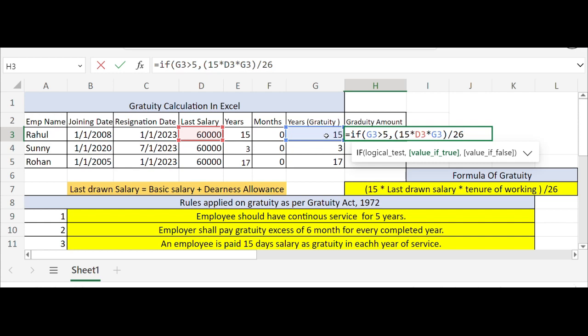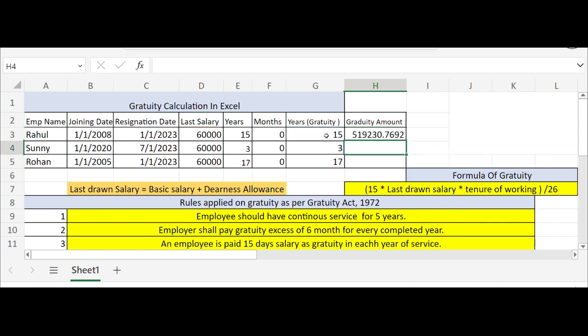We have to divide by 26 each time, because this is the formula for getting the gratuity amount. Then comma, then we put "not applicable" in quotes. If your tenure is below 5 years, you are not entitled to the gratuity amount. This is what we put in the formula. Then bracket close and enter.